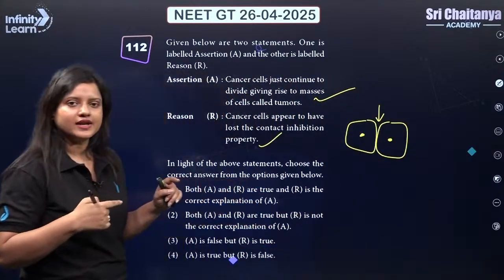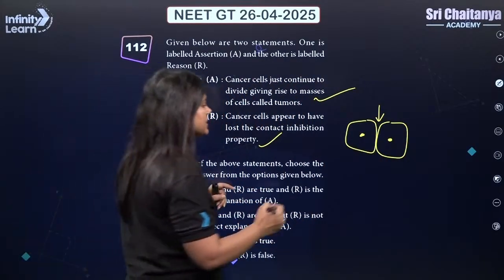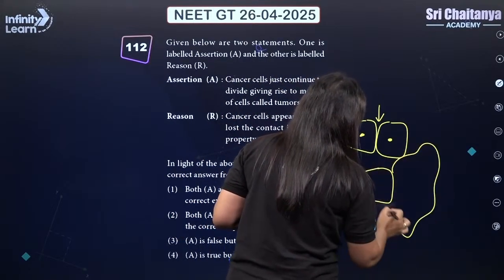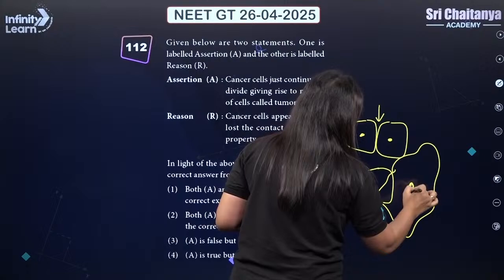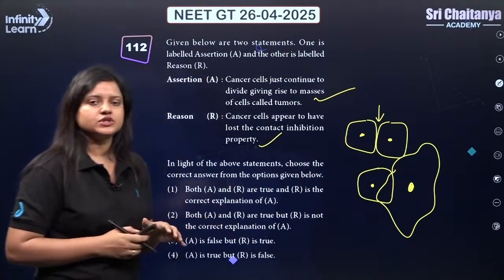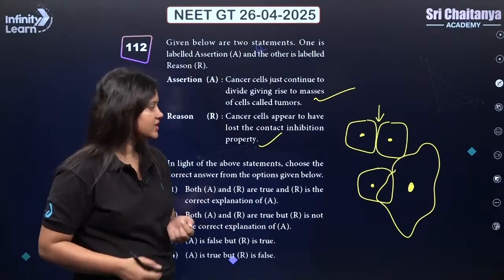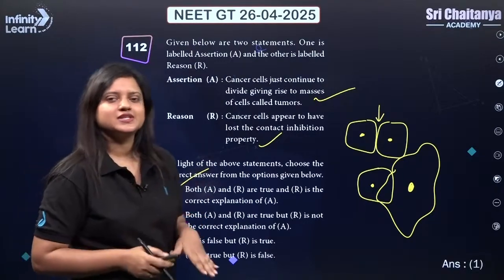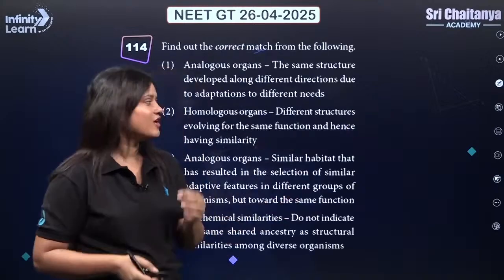So this is contact inhibition. But what happens in case of cancer cells? Even when they come in contact with other cells, they keep on dividing and multiplying. So the property of contact inhibition is lost in cancerous cells, right? So correct answer will be A. Assertion is true, reason is true, and reason is the correct explanation of assertion.